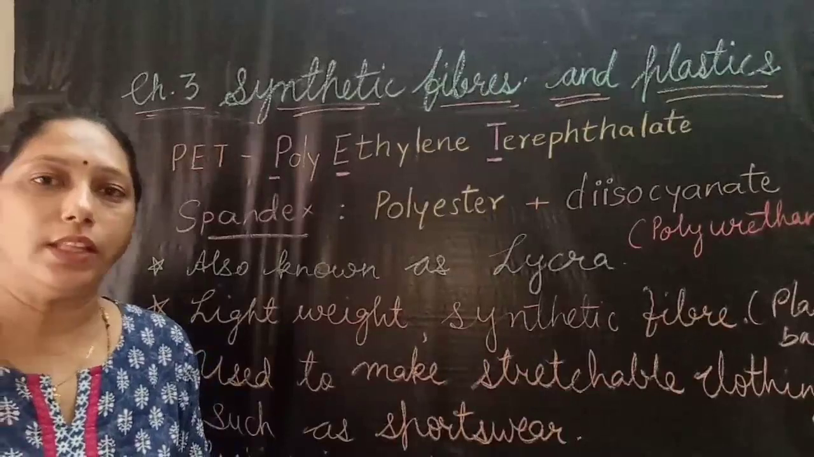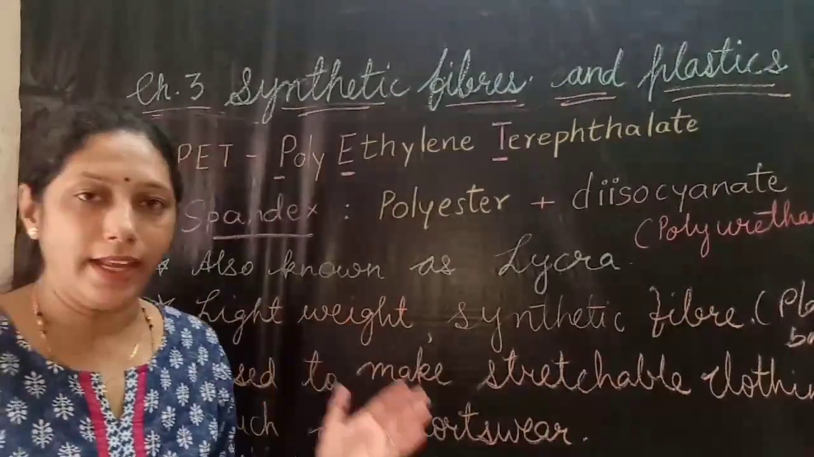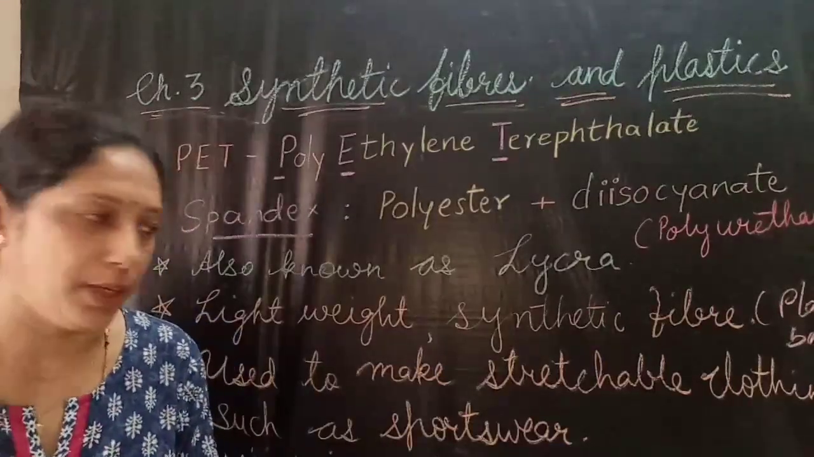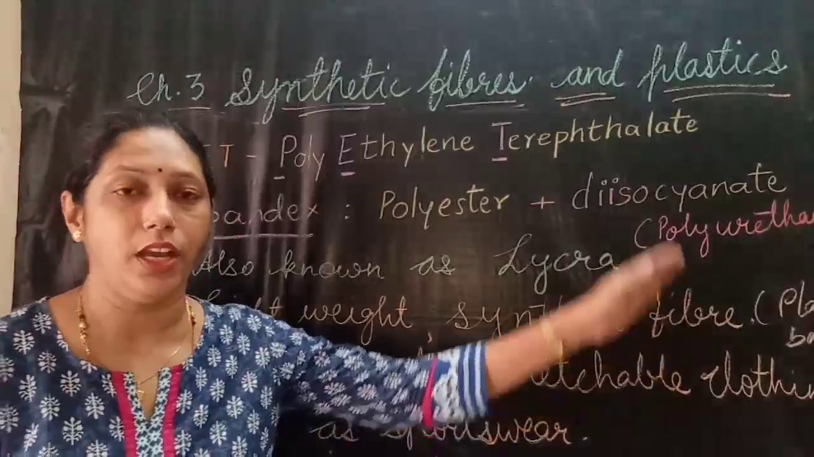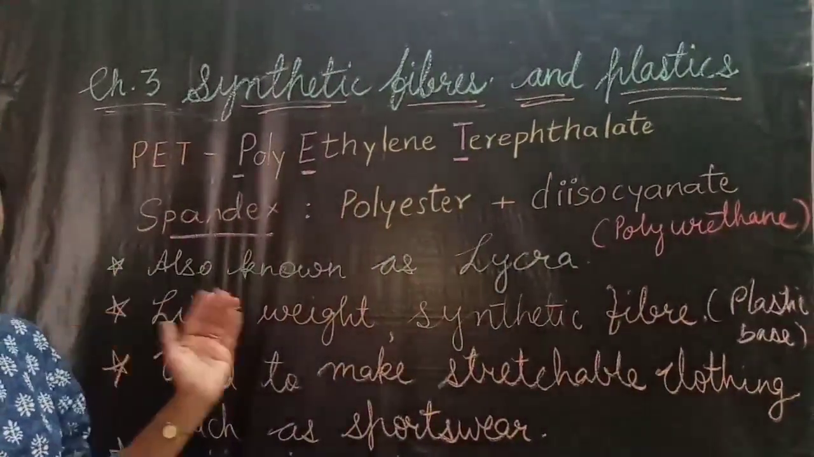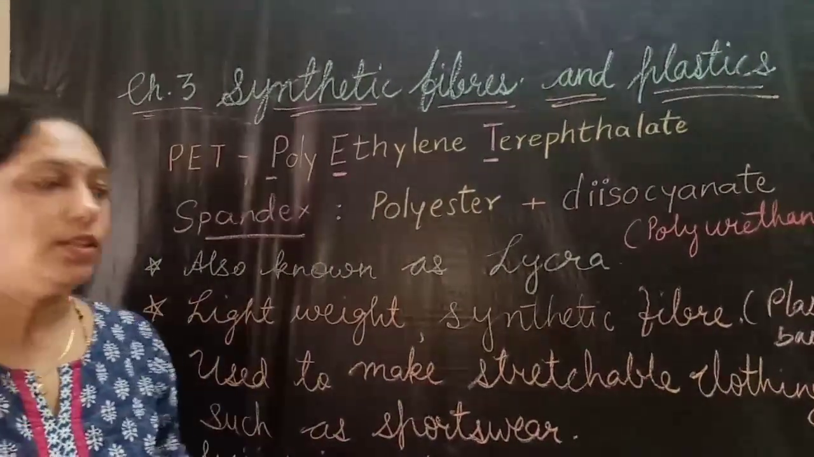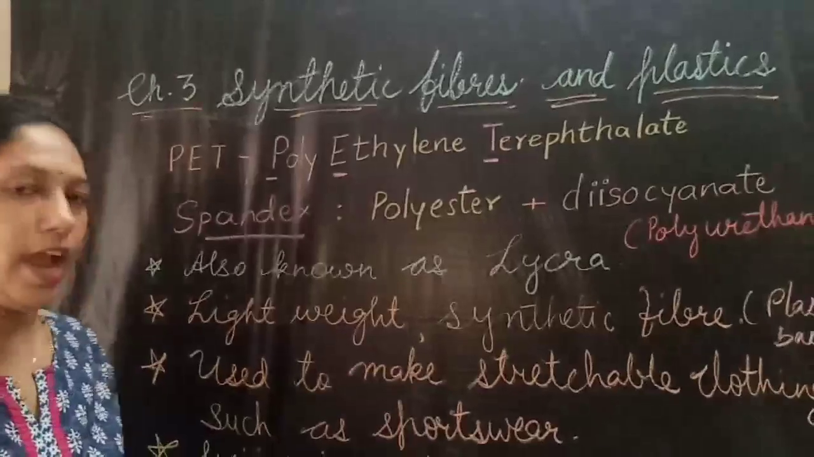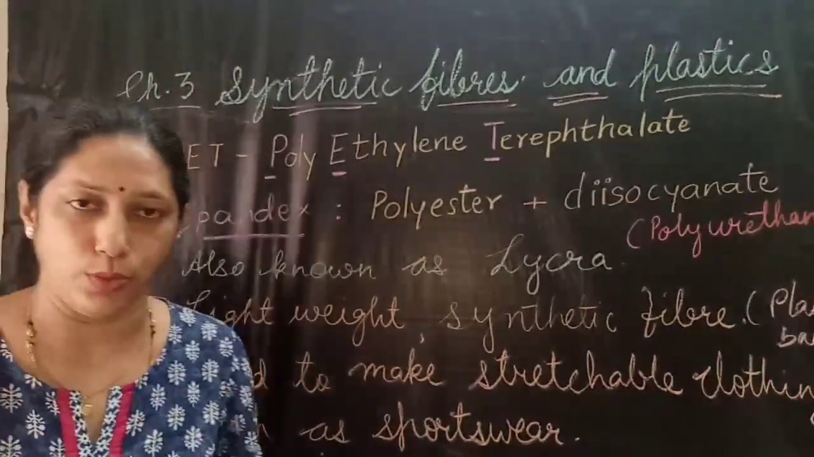Then I asked you another question, gather information about spandex. Spandex is a lightweight synthetic fiber having a plastic base, and it is also known as lycra. Generally it is used to make stretchable clothing such as sportswear. It is also used for making swimming costumes.